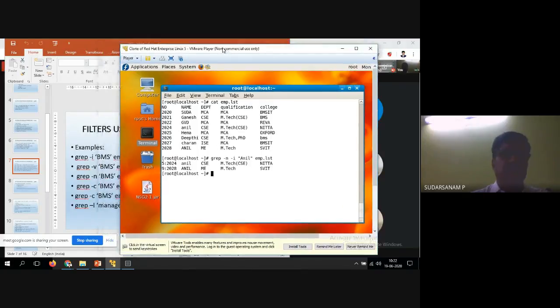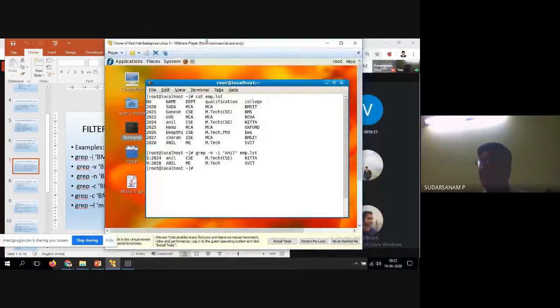Now C is also available. How to write it, we'll see. What is C? C is nothing but counting the number of lines in which the pattern is present. So now I want to find out MCA with grep -c. Here I'll enter MCA. See how many MCAs are available. One second, I'll display the entire file.